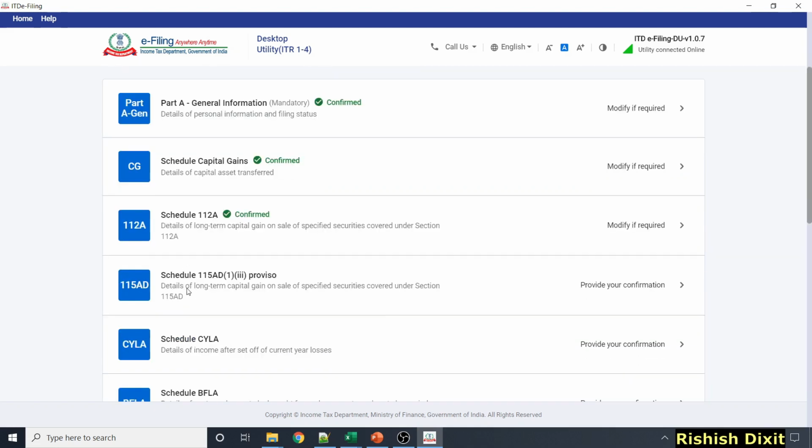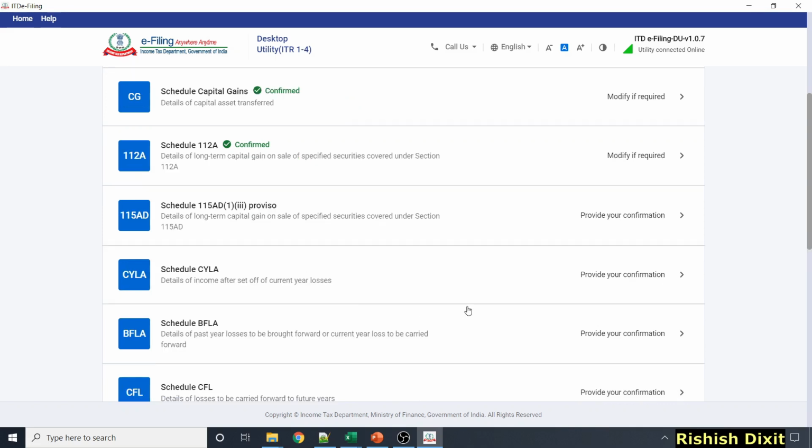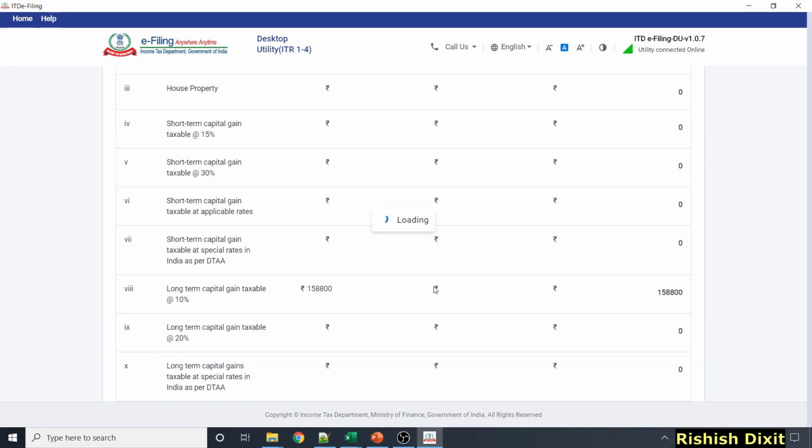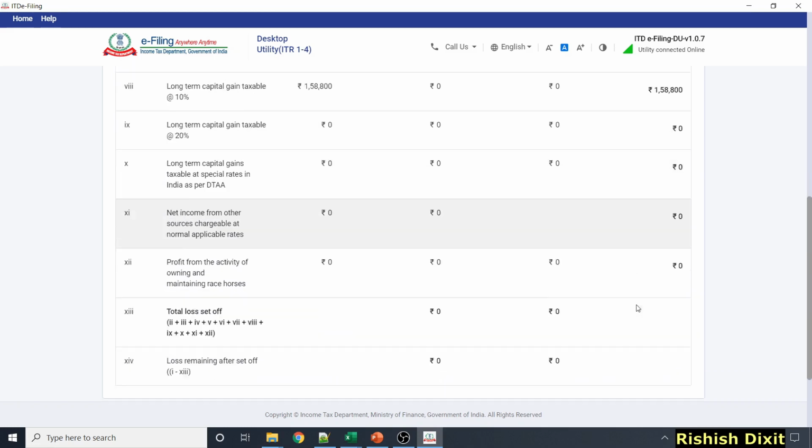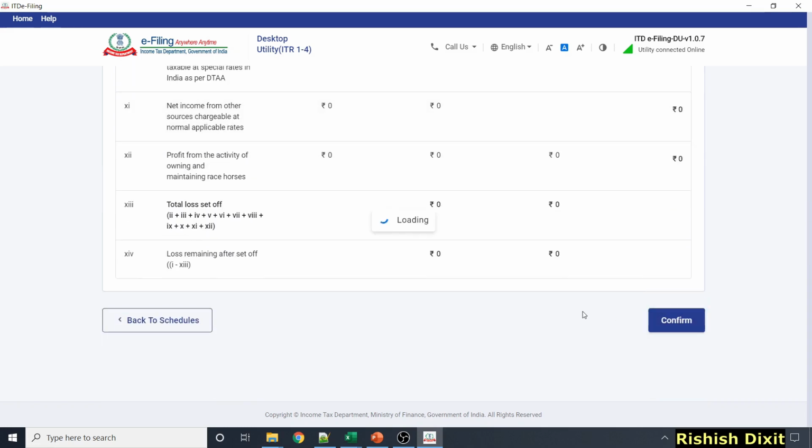I don't know why it's showing schedule 115AD because I have not selected it. Let's proceed with all others and let's see if this is showing any validation error. Schedule CYLA, you just need to provide your confirmation. So you will see current year income remaining set off 158,800. Just click here on confirm.